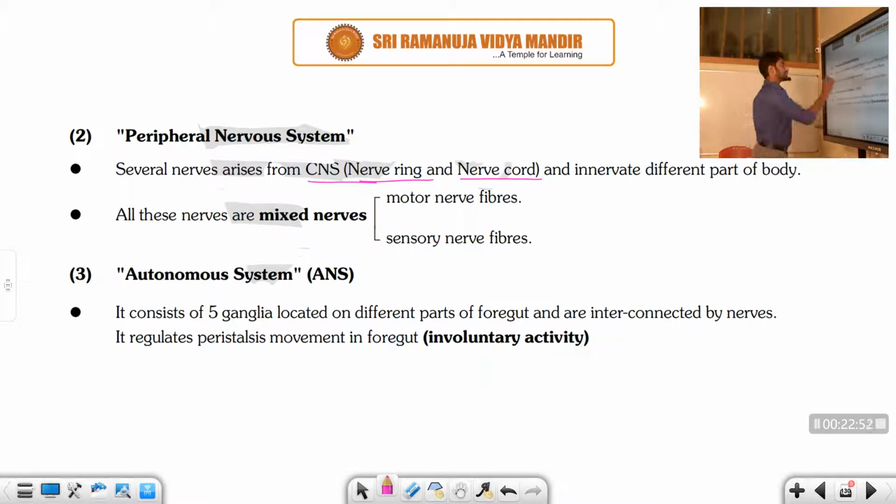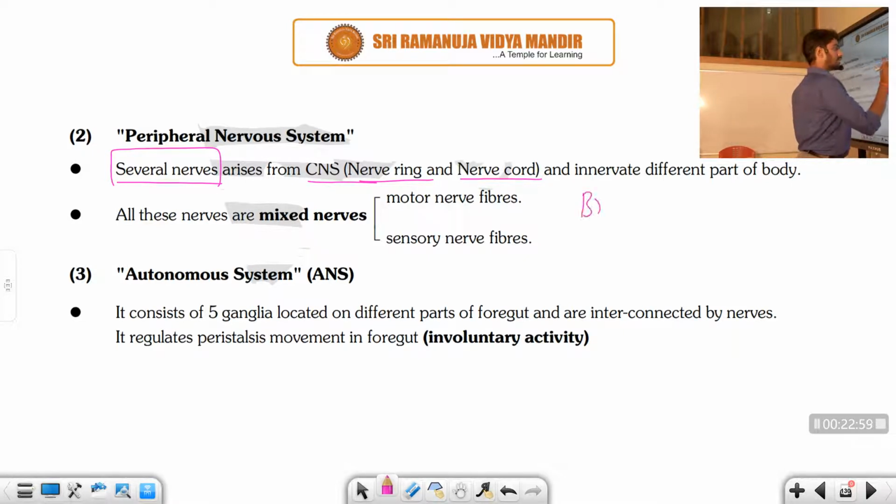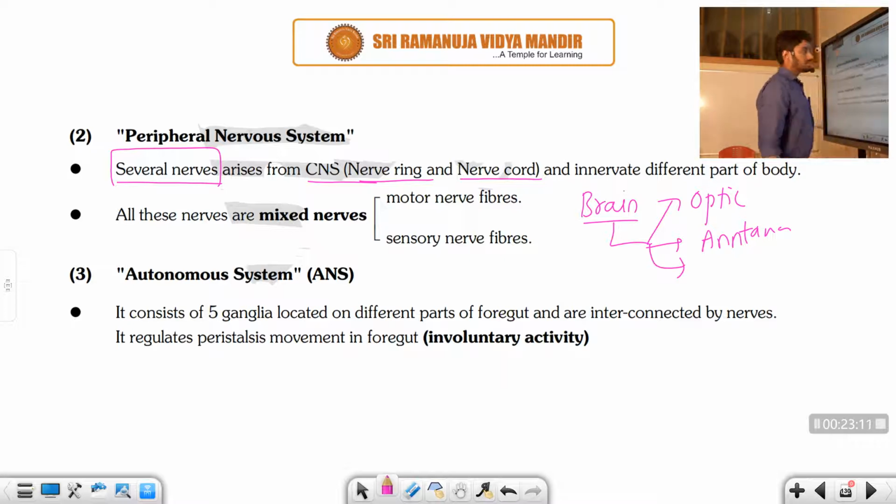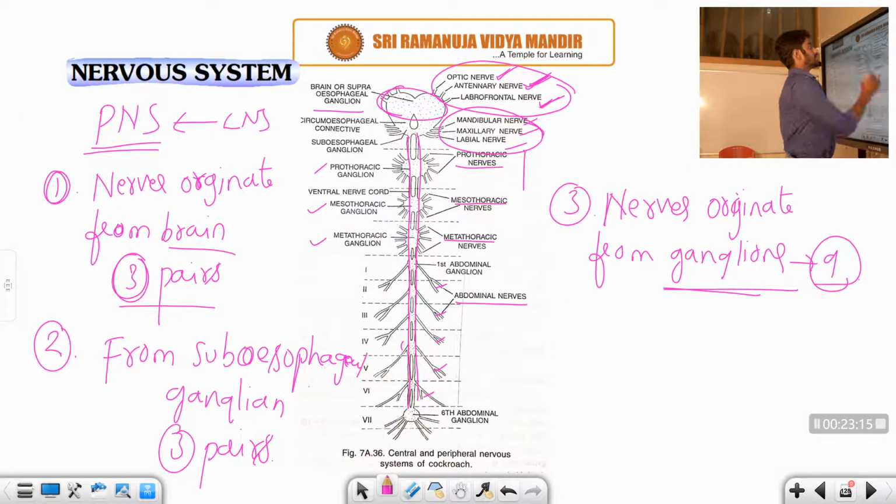So what are the several nerves indicated here? For example, I will write here: for the brain, how many parts is it differentiated into? Optic, antennary and labrofrontal nerve.